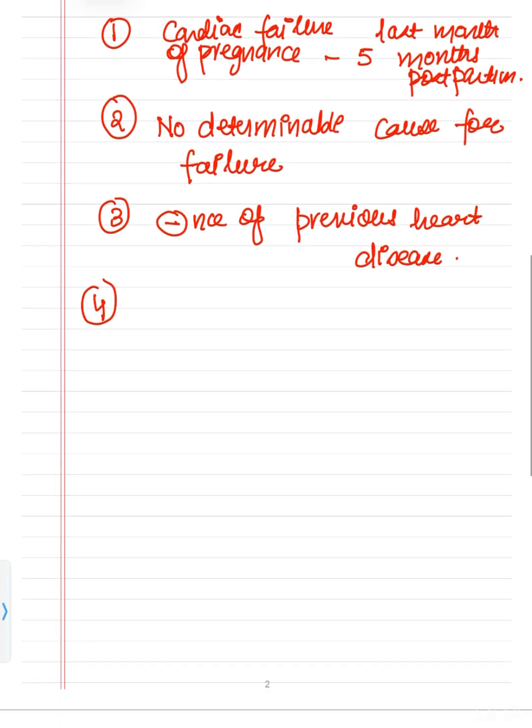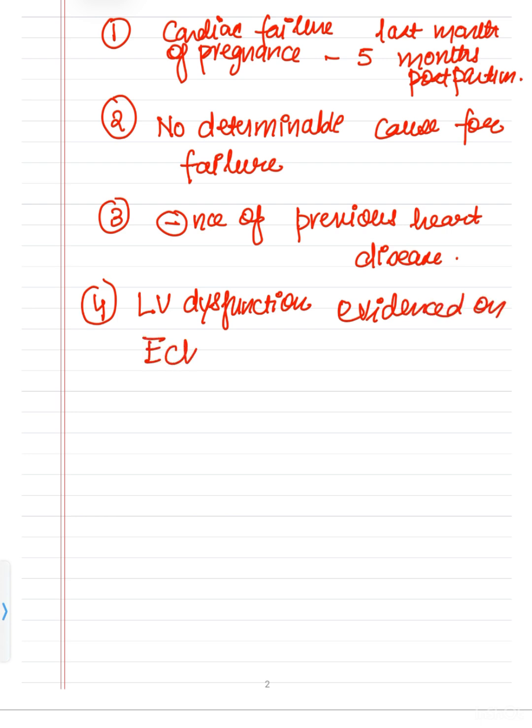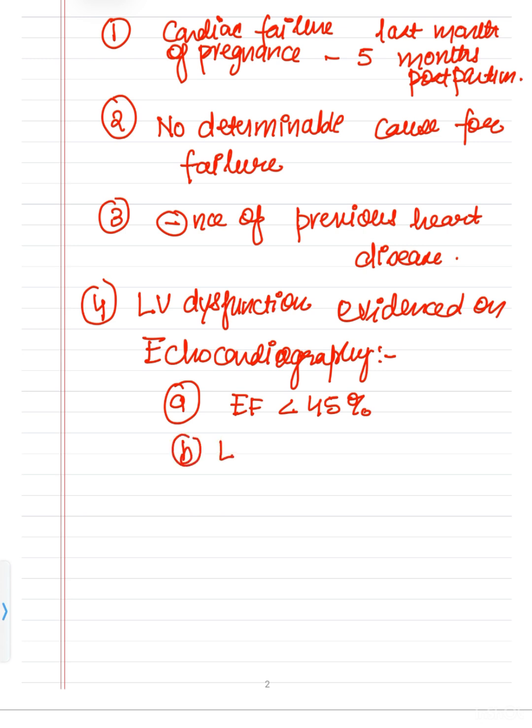And number 4 diagnostic criterion, there should be left ventricular dysfunction evidenced on echocardiography. It should give you evidence of LV dysfunction. What are the 2 evidences of LV dysfunction on echocardiography? The ejection fraction should be less than 45%, and with it the left ventricular end diastolic dimension should be more than 2.7 centimeter per meter square.